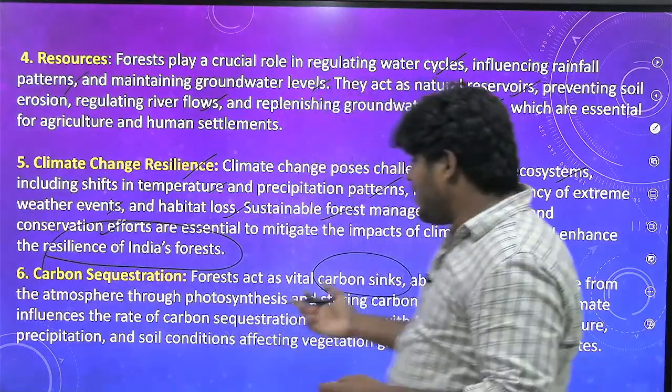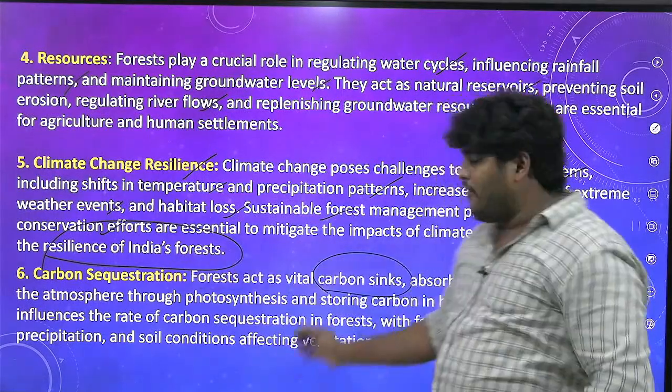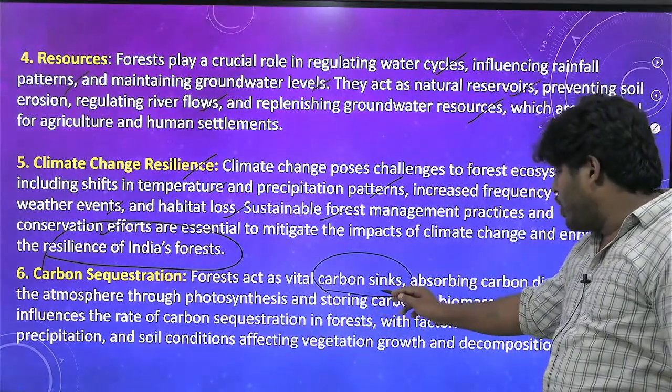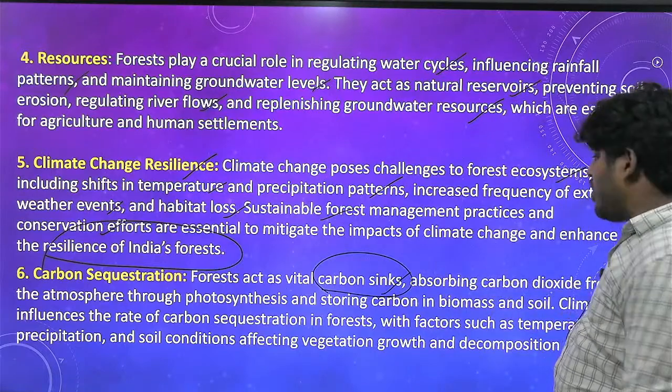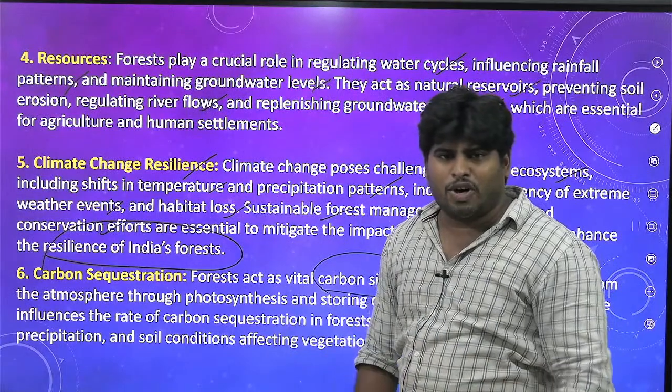Anyways, so here, it gives you the services called carbon sequestration, whereby forests act as vital or important carbon sinks. They absorb carbon dioxide from the atmosphere because for photosynthesis they need carbon dioxide.